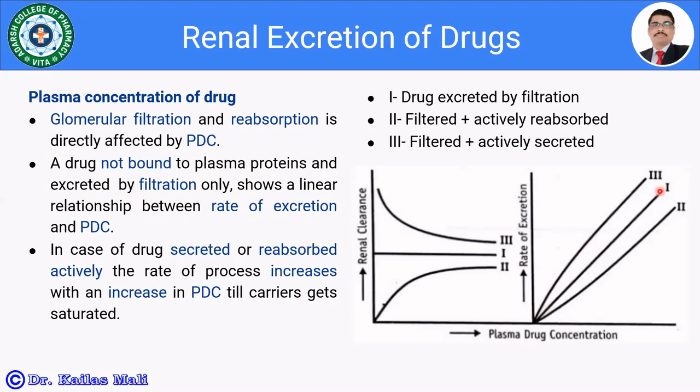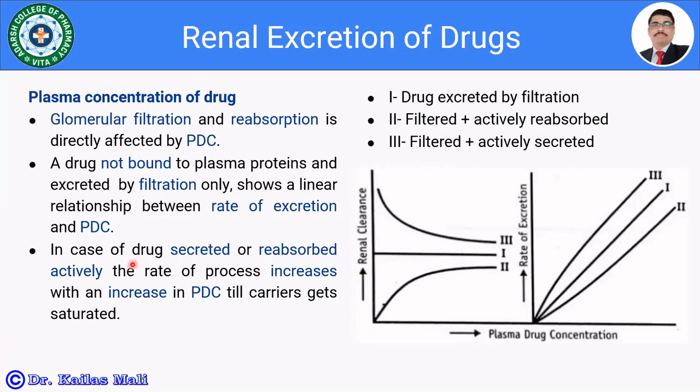So this is case number one. The drug is being excreted by filtration, and we are getting a linear relationship between rate of excretion and the plasma drug concentration. In the same case, when we plot the graph of renal clearance versus PDC, we get constant renal clearance values when the drug is going to be filtered.